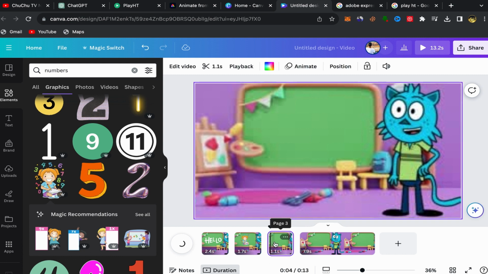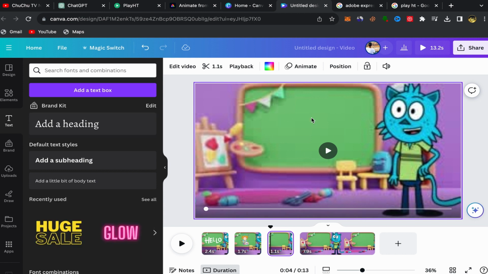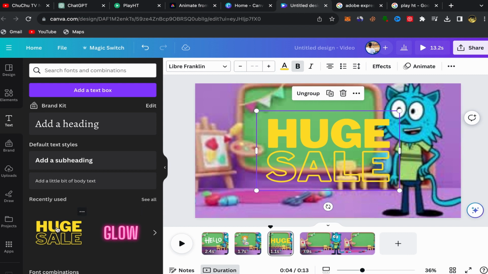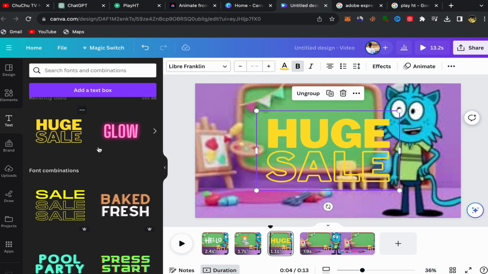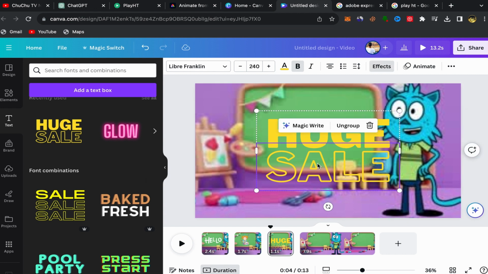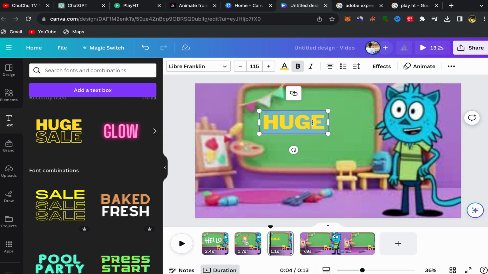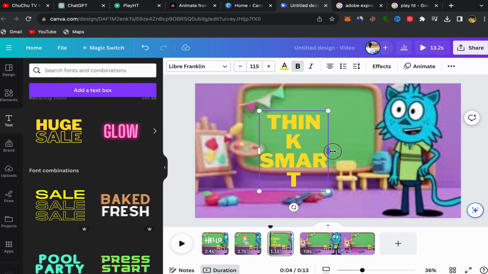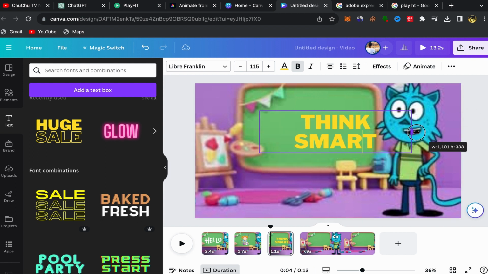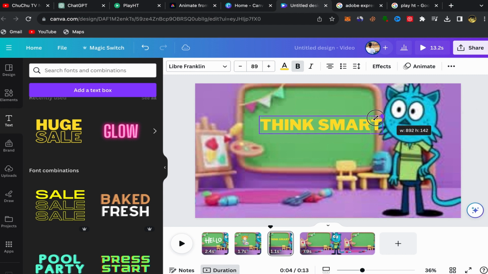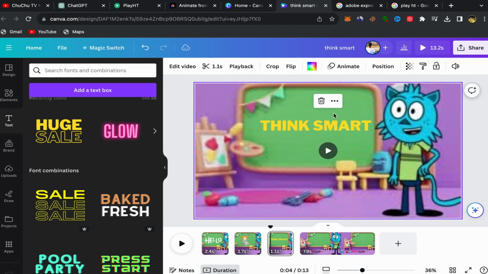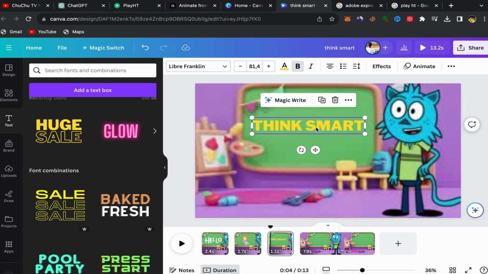Okay, I can click over here and I can click on split page and I will click on this page, okay, like this. I can click on text, okay, and I can put my name here, okay. For example, I will choose this one, choose the title, different titles, the style of titles that you want to use. You will click on this one, you will delete this, okay, make it small, double click. I'm gonna name it think smart, make it like this, and I will move it to the front here.